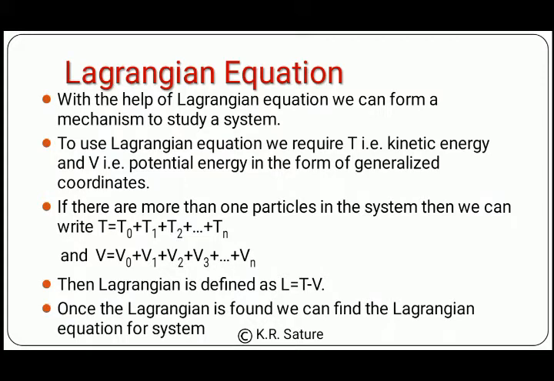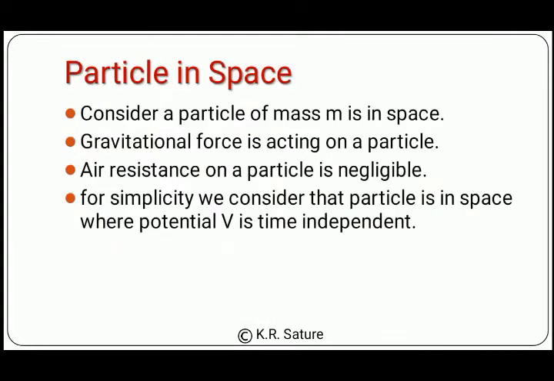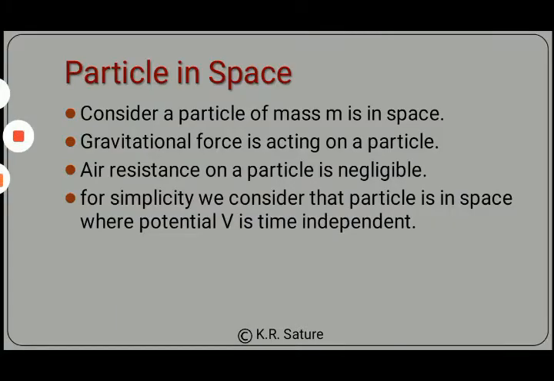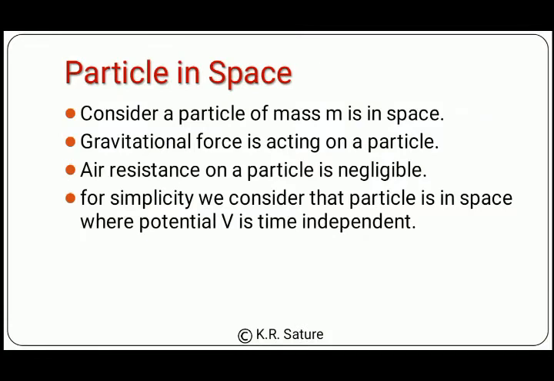So let's start with a simple example, which is a particle in space. So what is a particle in space? Maybe this question comes to your mind. As the title describes, it is a simple one-point object which has mass and is in space. In space means there is only a gravitational force acting on that particle. So consider a particle of mass small m in space, with a gravitational force acting on it. This is one simple example.